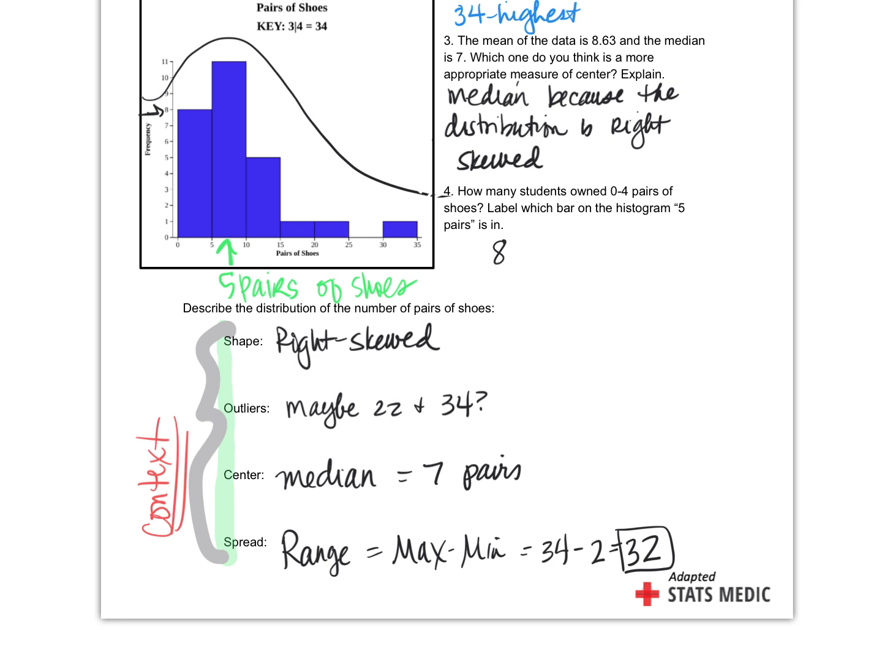Context, context, context. I need to be able to not look at the graph or the display and look only at your paragraph and be able to read it and understand what the data was about. If you just give me a list and say shape, right, skewed, outliers, maybe, center, 7, that tells me nothing about the data, does it? I don't have any idea what the data represents. So I need to be able to read your paragraph and know what the data means.